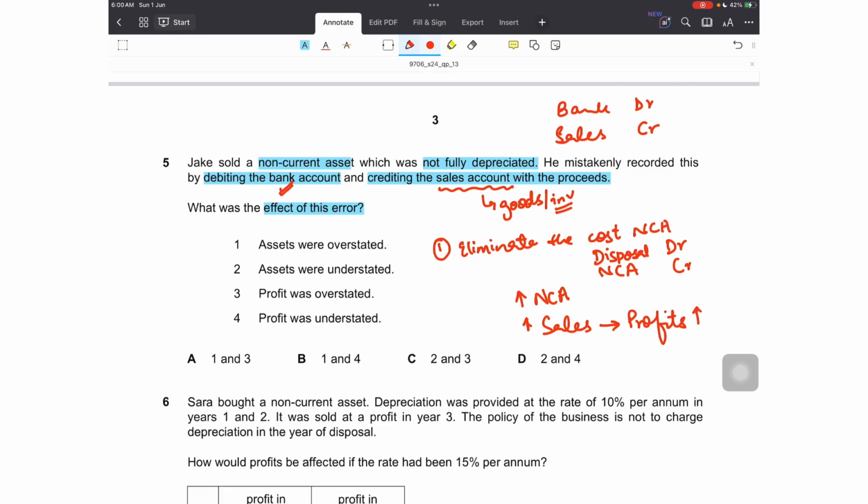So where can I find these 2 impacts? Assets will be overstated, yes. Assets were understated, no. He did not write off the cost, so assets were overstated, not understated. Profits are overstated, yes. Profits will also be overstated because of overstatement of sales. So 1 and 3 only. Option A.